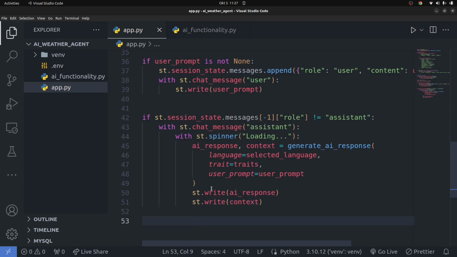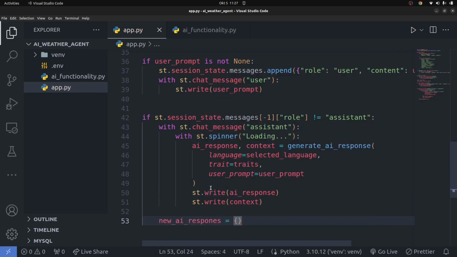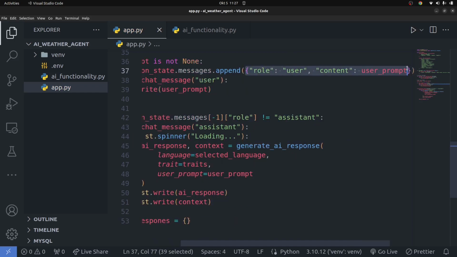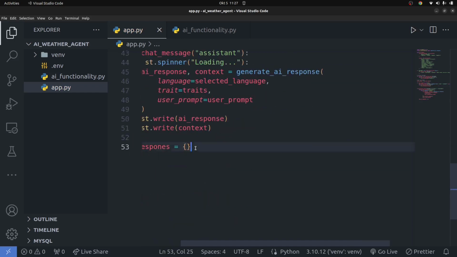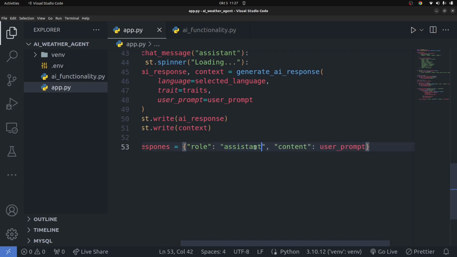So once you have that in place, what you're going to do is say new_AI_response is equal to a dictionary, and a dictionary is going to be this format. So I'm going to copy this right here and paste it right here. The role is supposed to be assistant, right? Assistant, and the content will be the AI response right there.